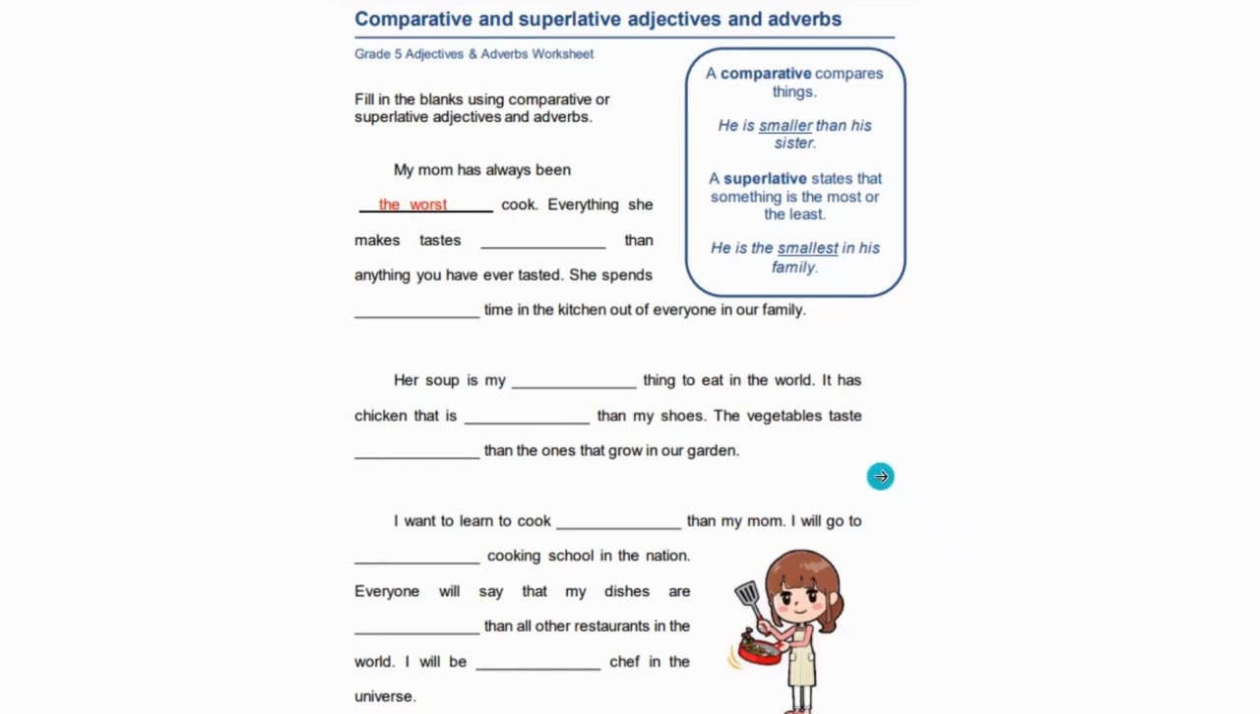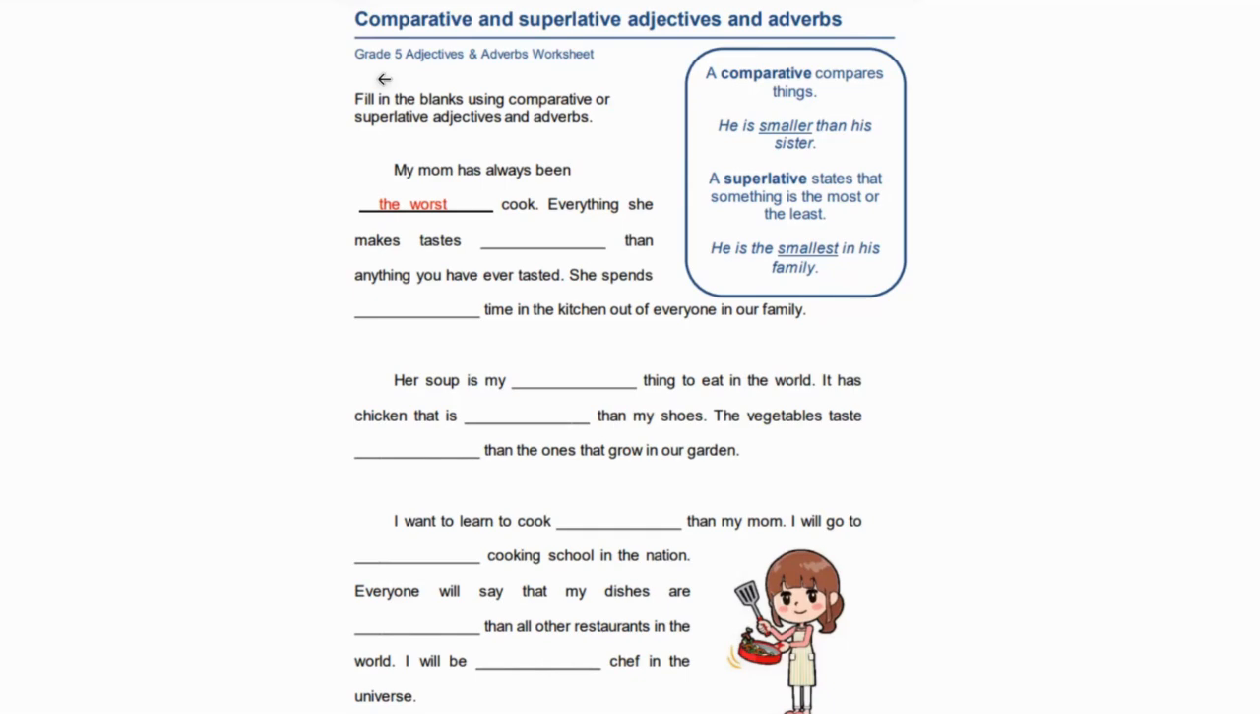Can I put less tasty than my shoes? I don't think you can say less tasty because generally we don't eat shoes. What I would suggest is that it has chicken that is harder than my shoes, because shoes have very hard soles. My mom is a terrible cook, so the chicken she cooked is extremely hard. You cannot chew it. It's very hard to swallow or devour. So you could say it has chicken that is harder than my shoes.